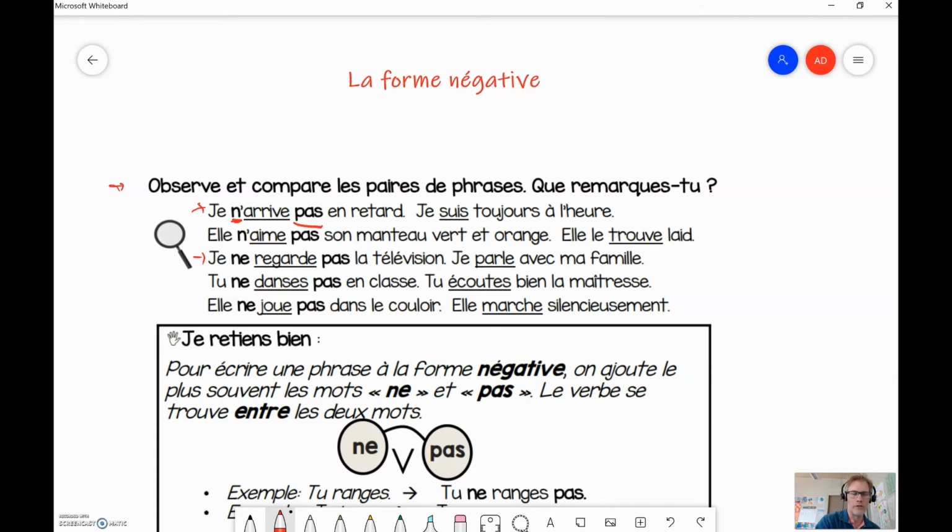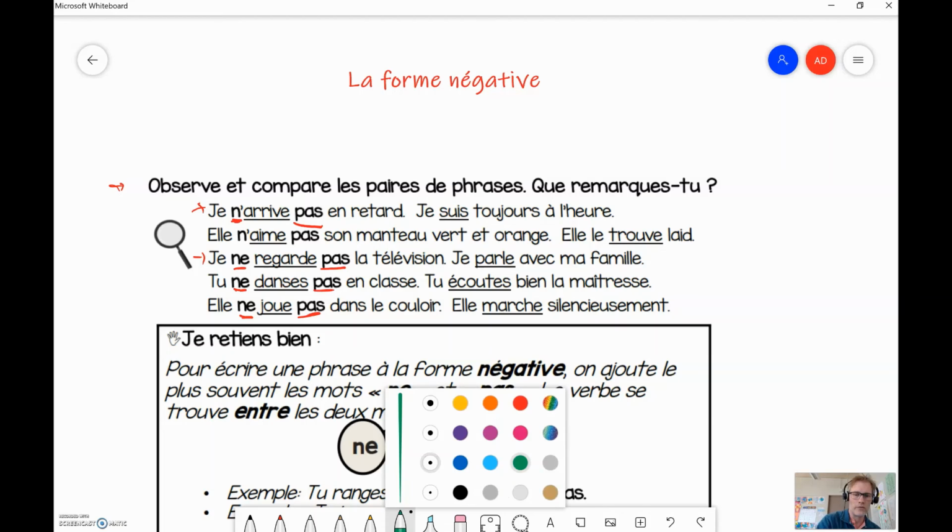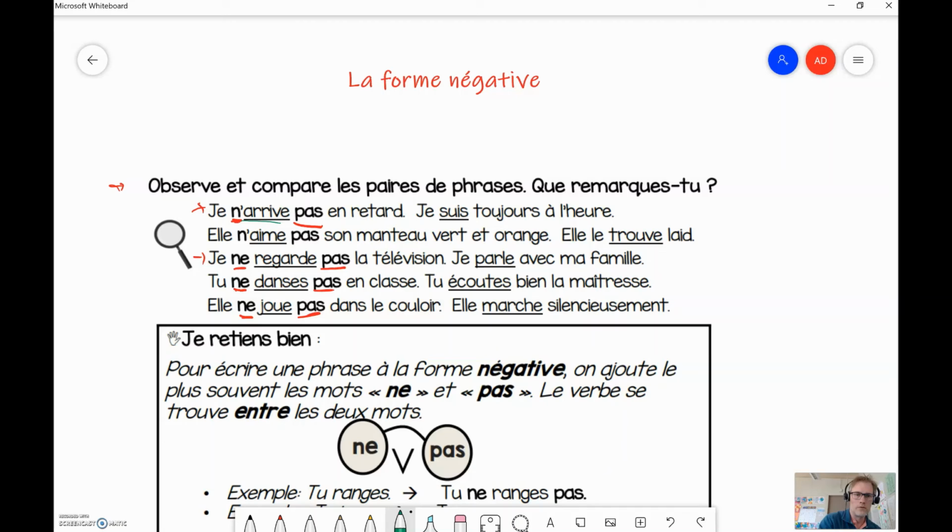Let's look at this one down here. Il ne regarde pas la télévision. Je parle avec ma mère, avec ma famille. So ne et pas, ne et pas, ne et pas. And where's the verb? Le verbe est entre les deux. So le verbe est ici. Le verbe, c'est là. So c'est toujours entre le ne et le pas. So the verb is always between the ne and the pas. To make something negative, you have to add both a ne before the verb and a pas after the verb.